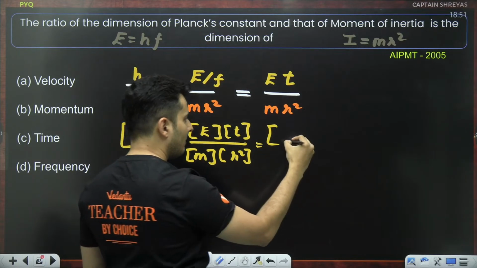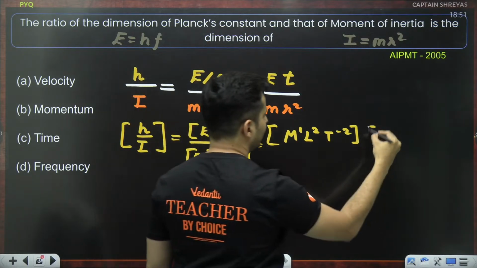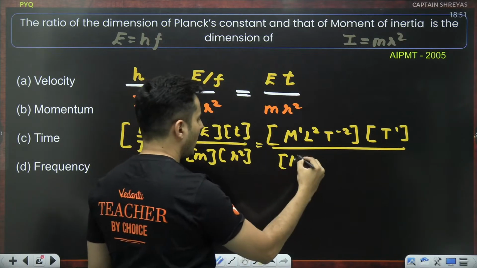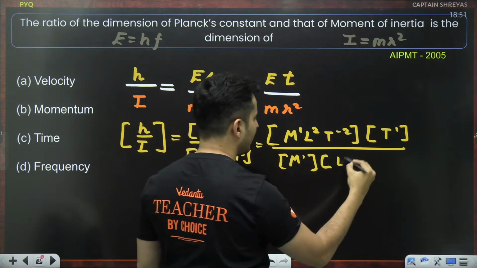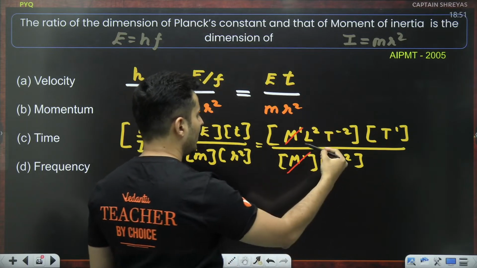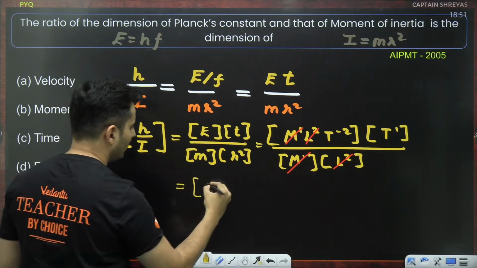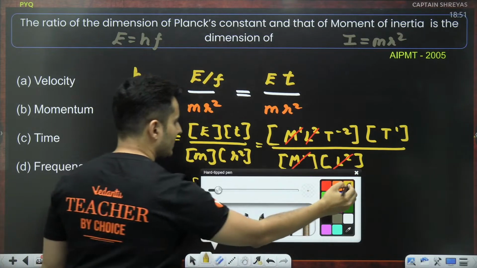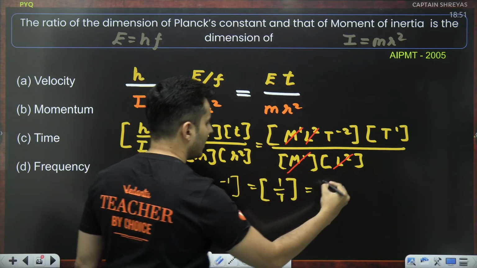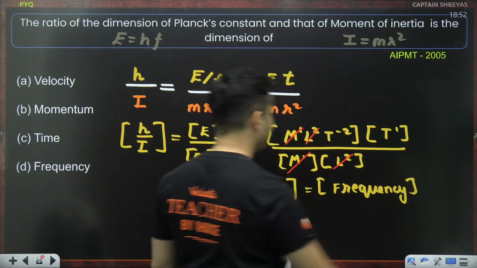Energy has the dimensions of M raised to 1, L raised to 2, T raised to minus 2. This is time, so T raised to 1, whole thing divided by it. This is mass, so M raised to 1. This is distance, so L raised to 2. So many terms get cancelled, like M raised to 1, M raised to 1, L raised to 2, L raised to 2. So what is it becoming then? Just check it out. It is just coming out to be T raised to minus 1. This is just like 1 by time. 1 by time is the same dimensionally as frequency, which is 1 by time.